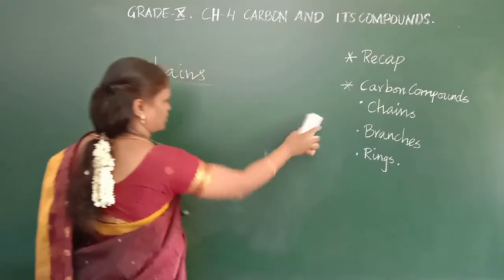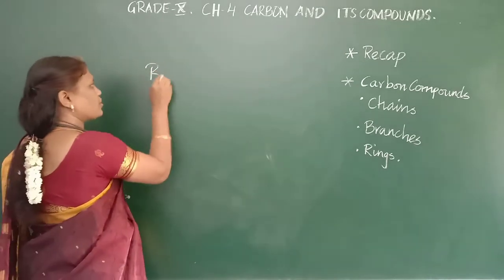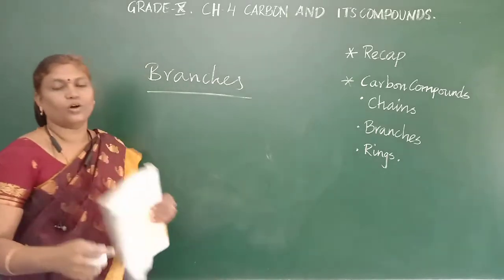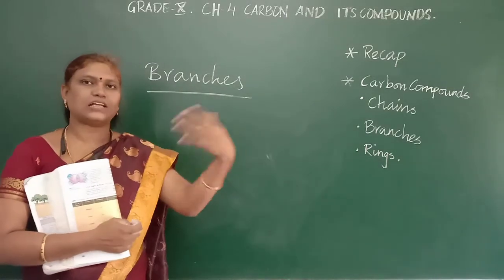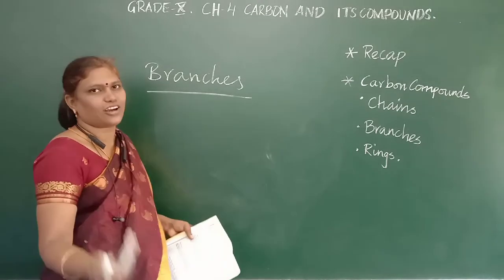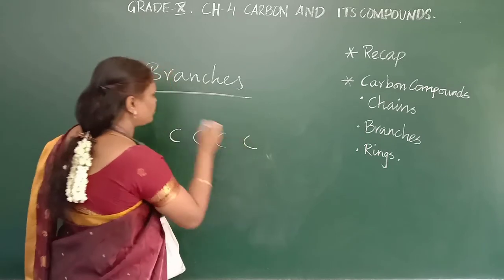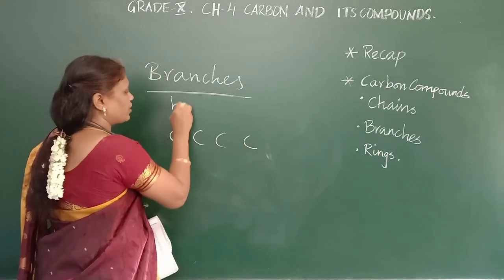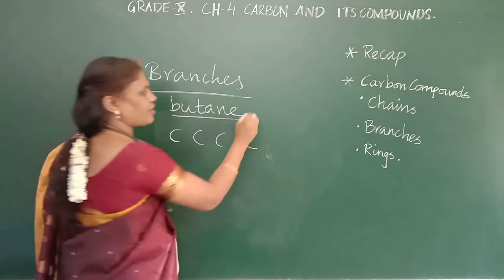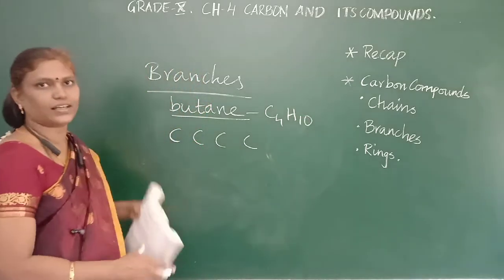Let us go to the next one. Branches. So how do organic compounds become branched? At least it should have 4 carbons. Only from 4 carbons does it start branching. Why? Because with 2 carbons we cannot branch, with 3 carbons we cannot branch. So from 4, for example, butane. Okay, you are taking butane. How many carbons will be there? 4 carbons. Formula is C4H10. Okay, how can I draw the structure?